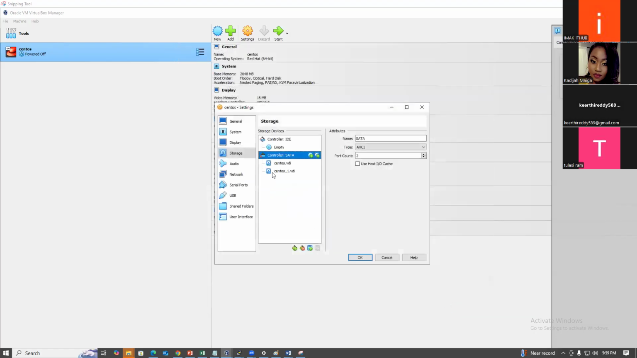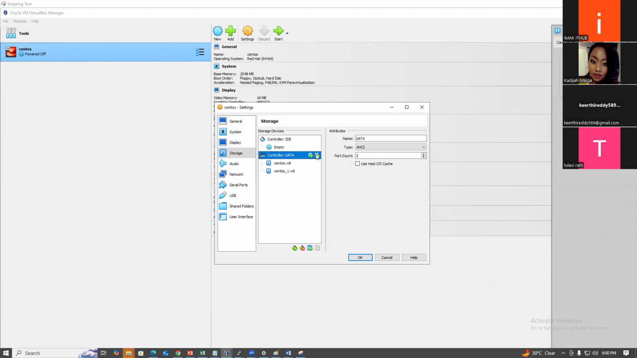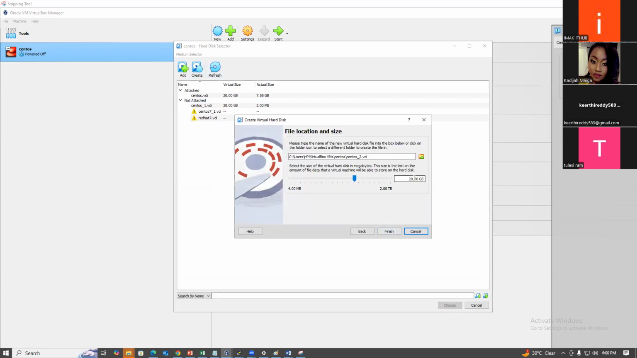Now how many hard disks are attached in this OS? Two. The first hard disk's volume size is 20 GB. Now I added a new hard disk that is 30 GB. This hard disk name is SDB, the second hard disk. If I create another hard disk, the name is SDC. I'm creating another hard disk, for example, just 10 GB.